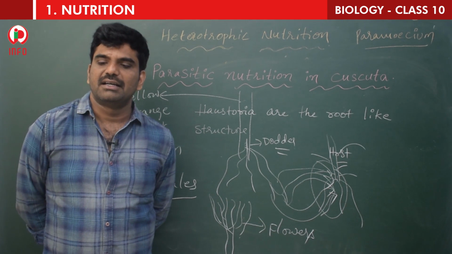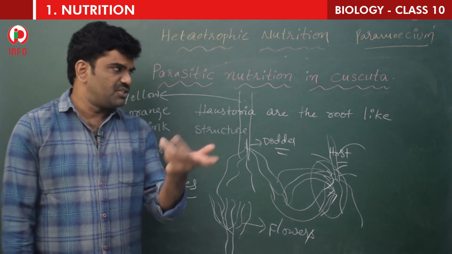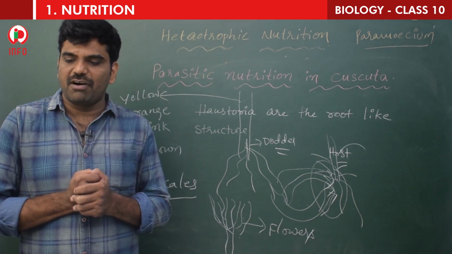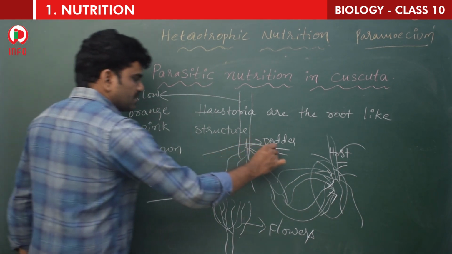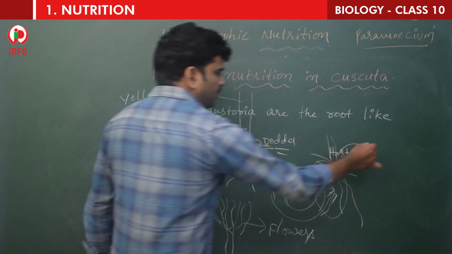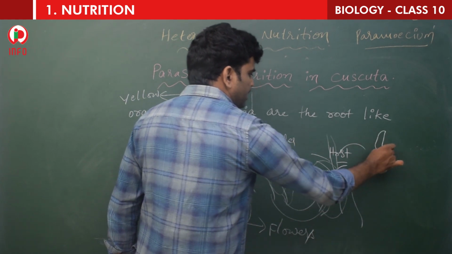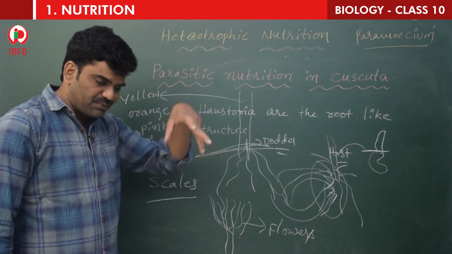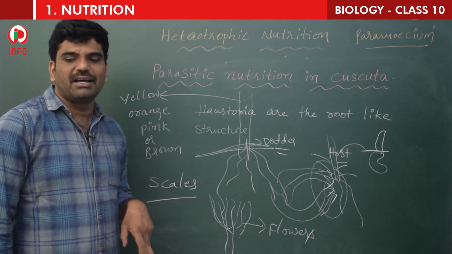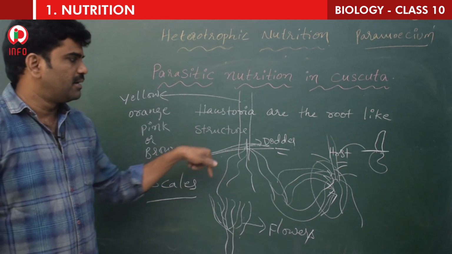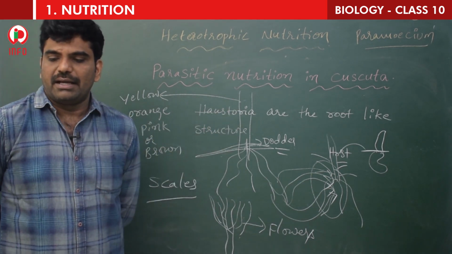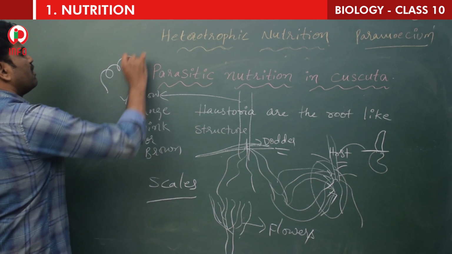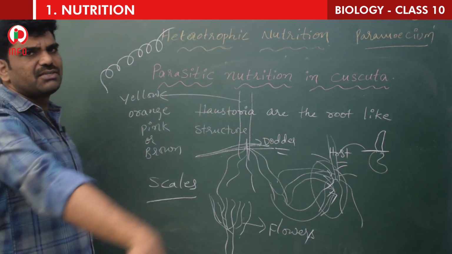What about the seed? The dodder seed germinates. Germinate means the sprout will come. The dodder seed germinates forming an anchoring root. So this is called the anchoring root. If you see the seed, this is called germination. Anchoring means fixing to the soil, forming the anchoring root and sending the slender stem in a spiral fashion. So this fashion is called spiral fashion. You know climbers very well, children.